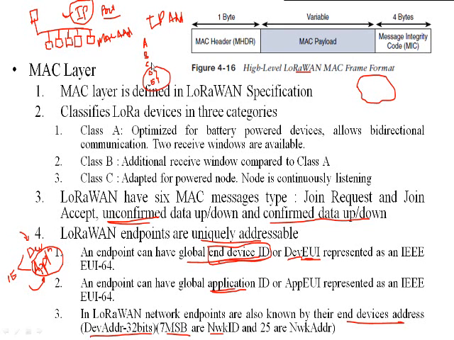But if you go for A, B, C, you know the IP address is 32 bits long, right? So it has a 4 octet or 4 byte representation.